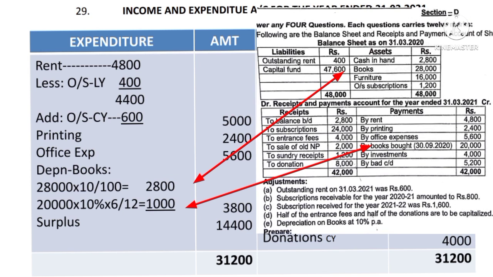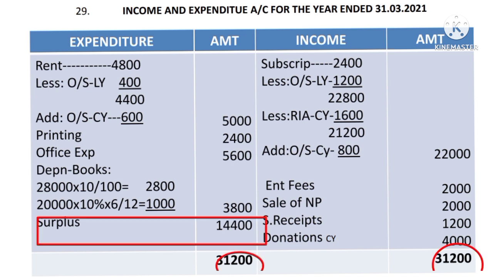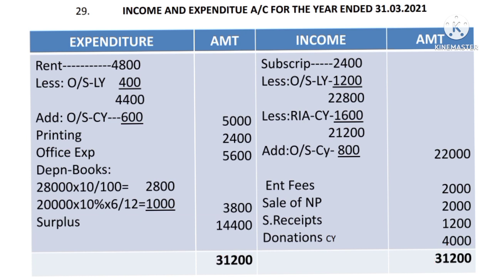Then total each side, debit side as well as credit side separately. See which side is more here. Credit side is more, means income side is more. Record 31,200 on both the side and find out the difference. The difference comes to 14,400 because the income is more than the expenditure. It is called a surplus.